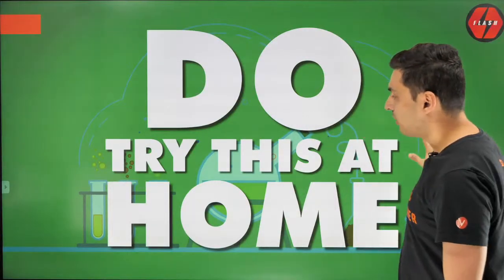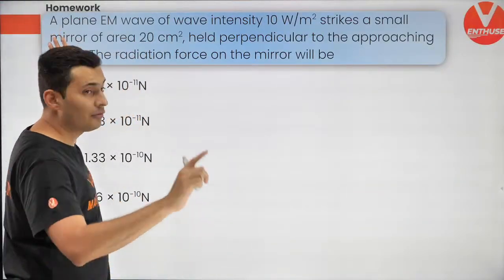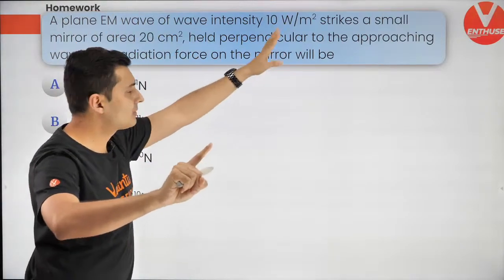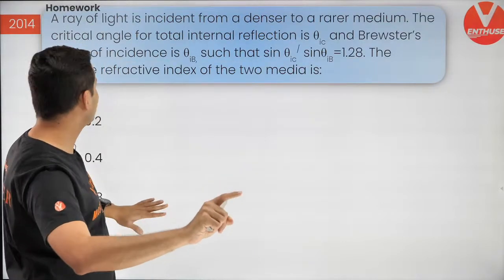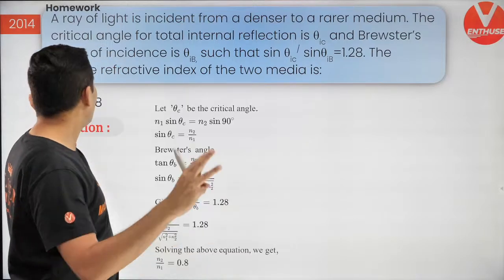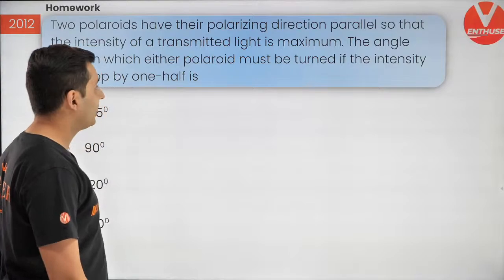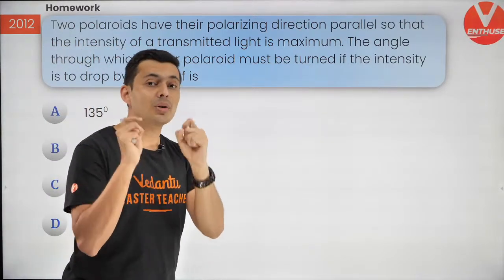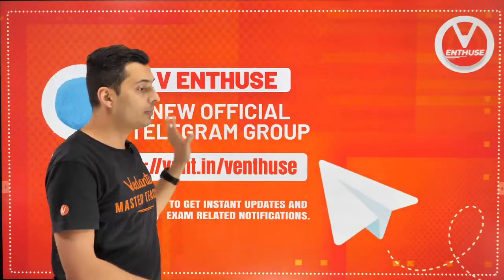So, some homework problems for all of you. Alright, they are also with the solutions. This is your first homework problem. The plane of EM wave, so and so intensity, it's given. Alright, answer and solutions are also mentioned. This is the second problem, homework problem on Brewster's law. And then your third homework problem of 2012. Very important problems from this chapter to make sure you have understood it. Make sure you solve these problems at home and check your solution later on, not before that.